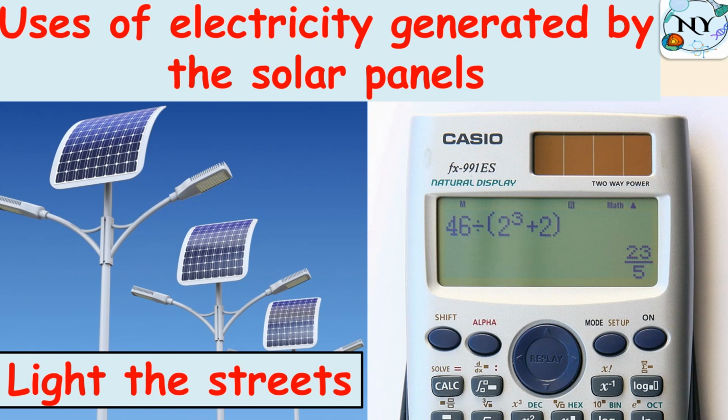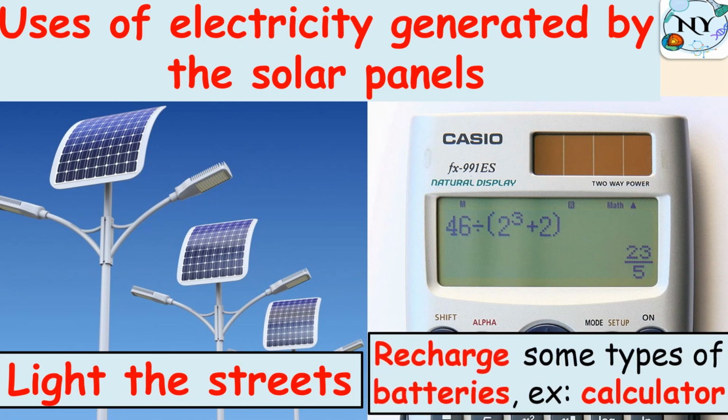Lighting the streets. What else? Most calculators have this slide at the top of the screen. This slide is a solar panel. It's a small solar panel. We said there are two sizes, small and large, so it's a small solar panel. This small solar panel absorbs solar energy and converts it into electrical energy. Why do I need electrical energy in the calculator? To recharge the battery.